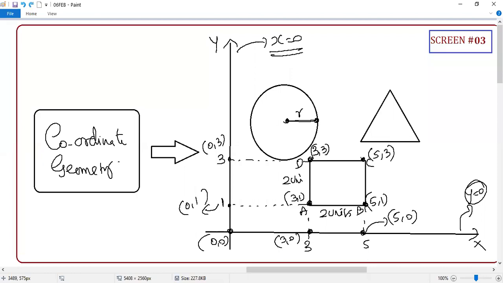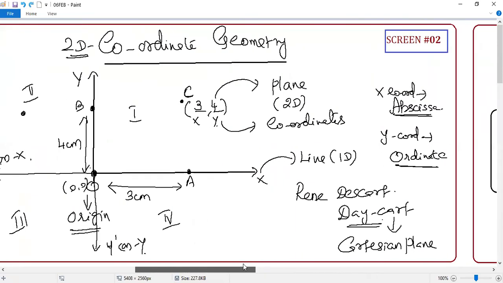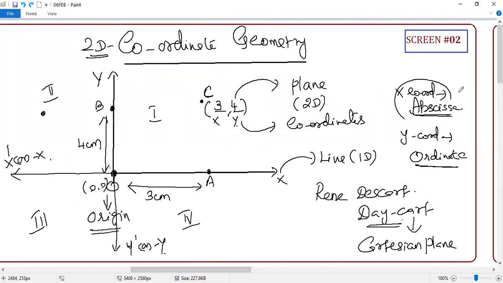You should remember. One more thing, guys. So many important truths, right? You should know all those things before I'm starting. Okay. What is this x coordinate or abscissa, student? 3 is what? 3 is this distance. What is the definition? You say abscissa is the horizontal distance, or you can say a perpendicular distance from the y-axis. Tell me, how will you say? Abscissa is what? Perpendicular distance from where? The y-axis.